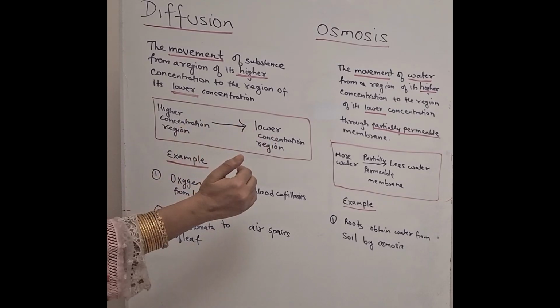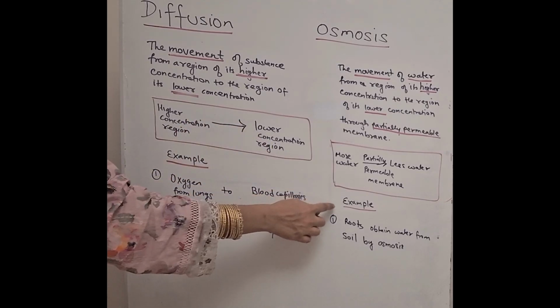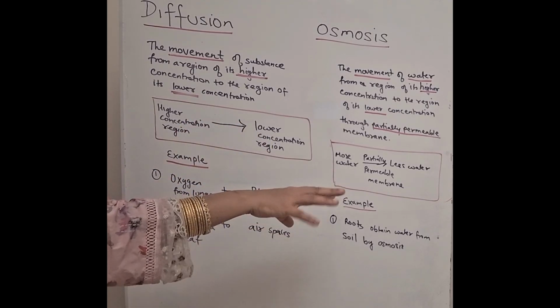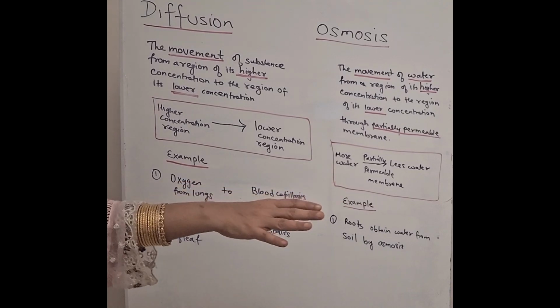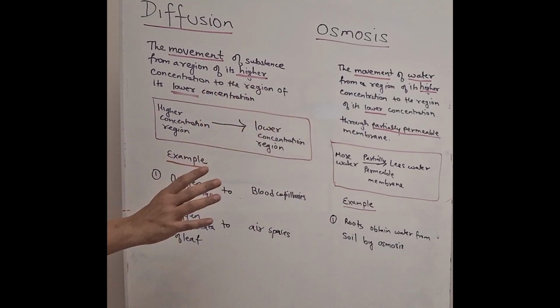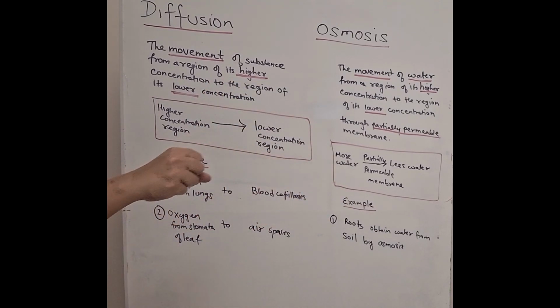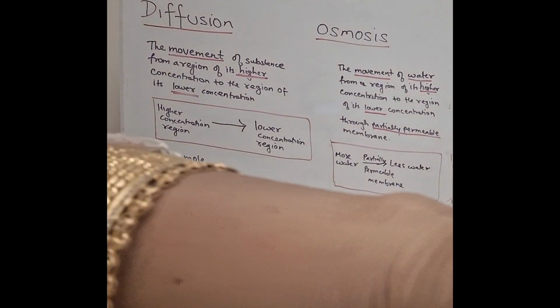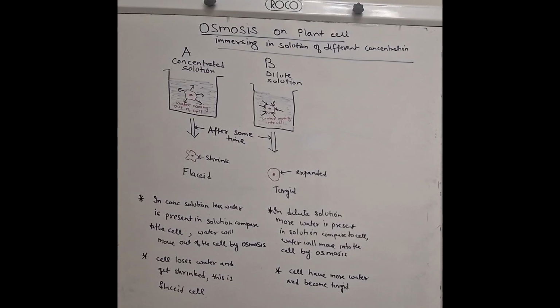Okay, now what is an example of osmosis? There are many live examples of osmosis, but let us understand the roots: when they take water from the soil, it is done by the process of osmosis. Okay, so this is done by the process of osmosis. So this is the difference and similarity of diffusion and osmosis. Okay, now let us continue with osmosis.